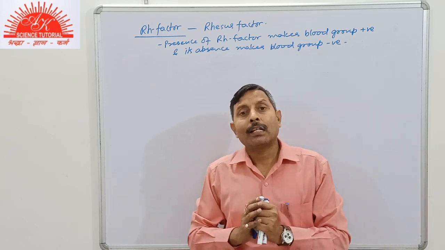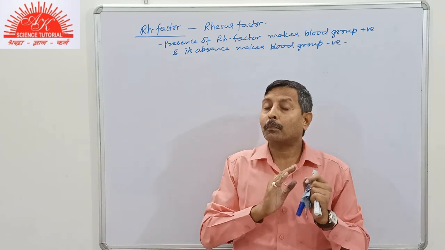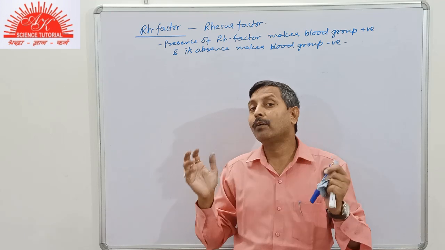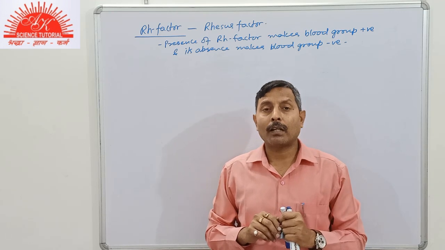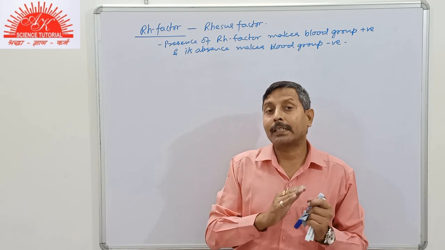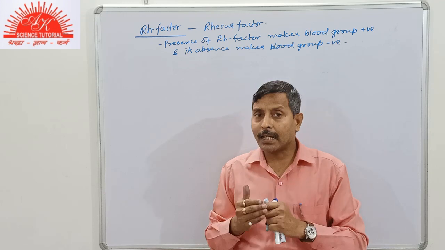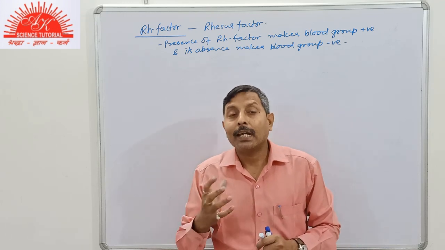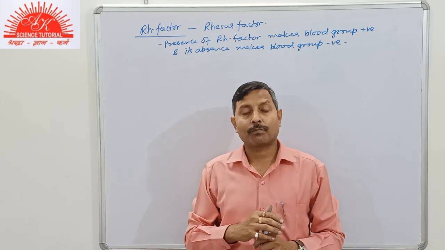In that case the first pregnancy will be normal. In the meantime, her immune system gets sensitized and it produces anti-Rh factor.